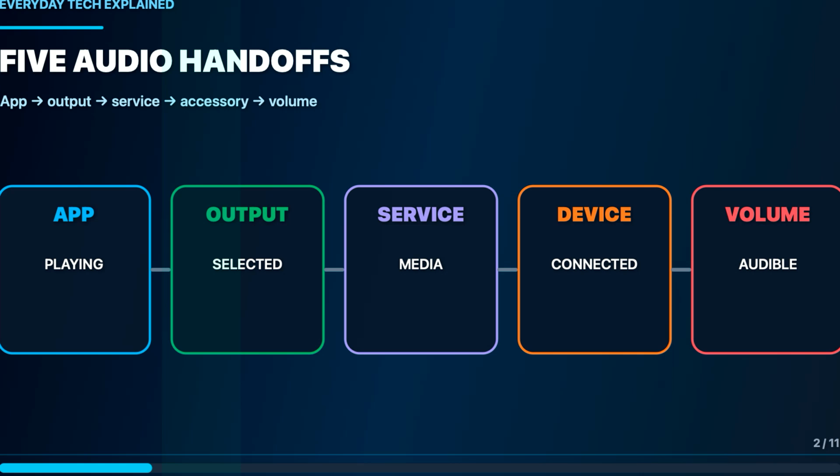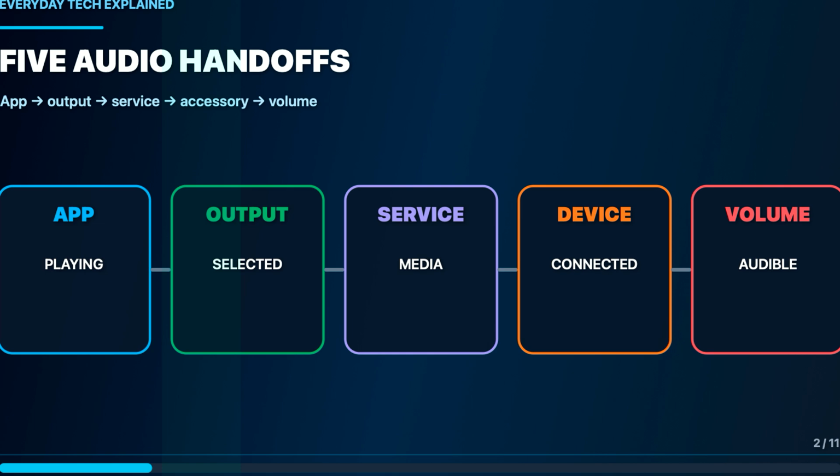Think of Bluetooth audio as 5 separate handoffs. The app must play. The phone or computer must choose an output. The Bluetooth connection must carry the right audio service. The accessory must accept that service. And both ends must have usable volume. A green connected label proves only part of that chain. It does not prove that music reached the speakers.